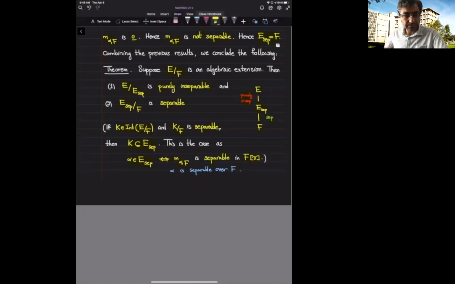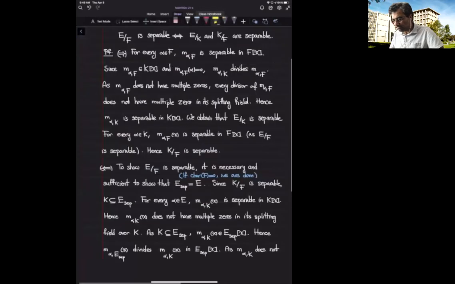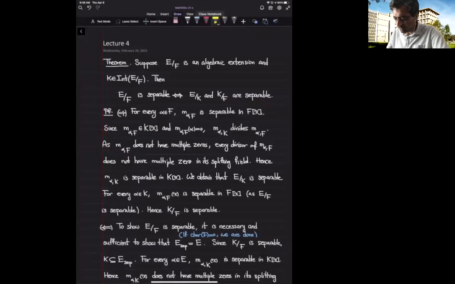We want to show that an algebraic extension E over F is separable if and only if E over K and K over F are separable for an arbitrary intermediate subfield K. Okay, so let's see how we can do that. So this is our goal.